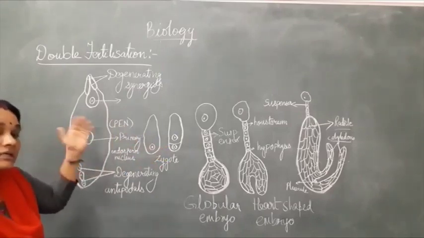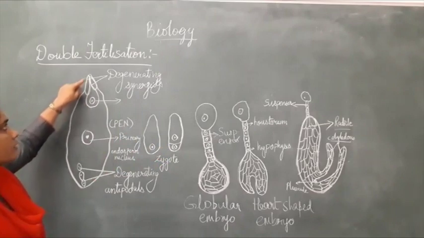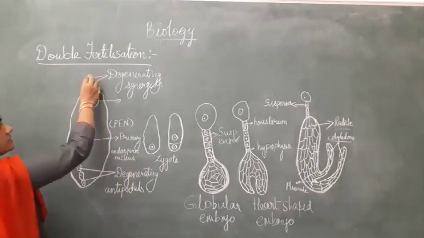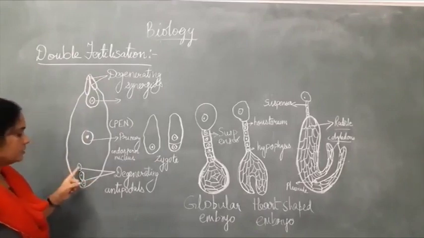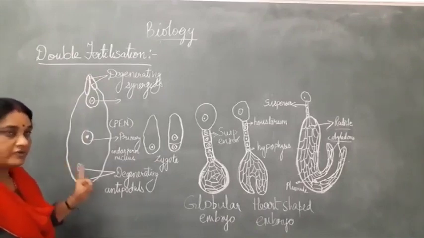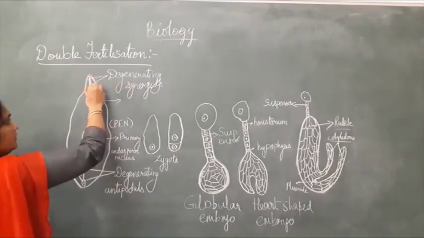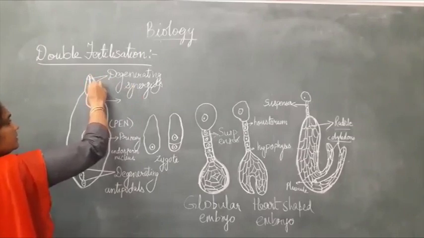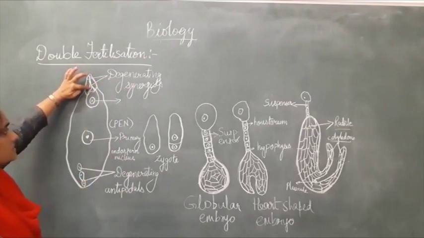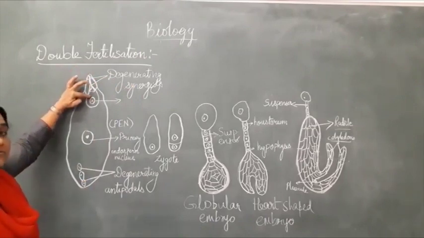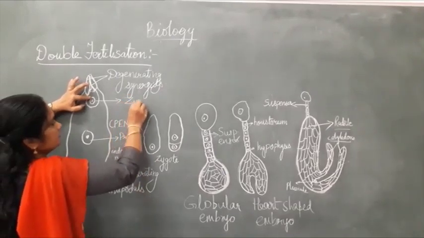What happens inside the ovule or the embryo sac? Once the pollen tube enters, this is the micropylar end, and this is the chalazal end. At the chalazal end you have the antipodals. These are the synergids. The male gamete, which is transferred from the pollen grain to the pollen tube, enters and fertilizes the egg, and this leads to the formation of the zygote.